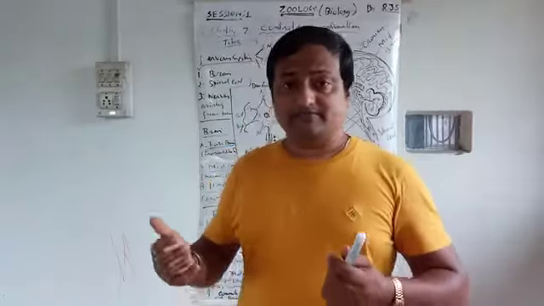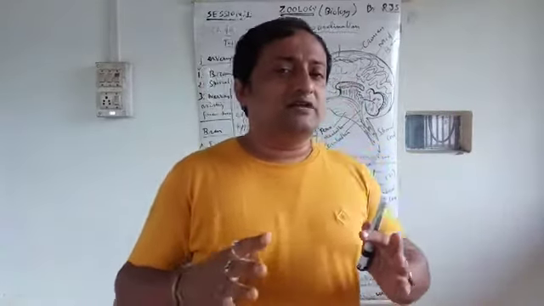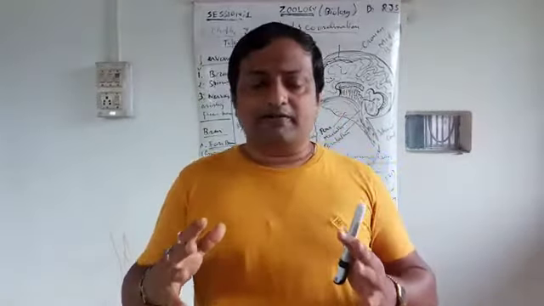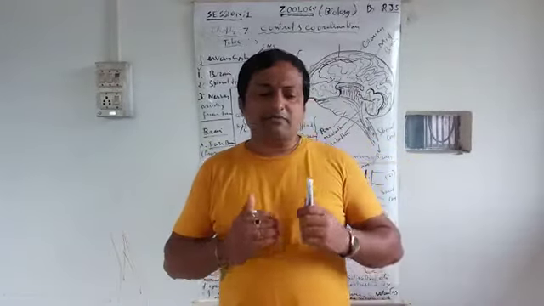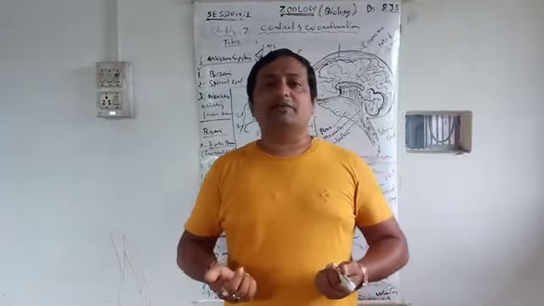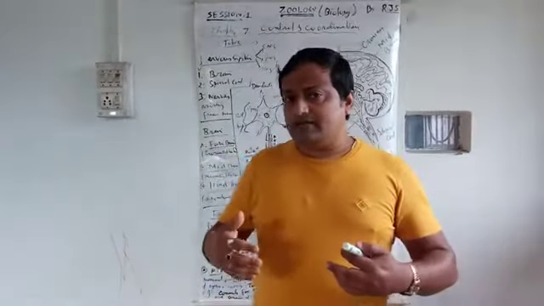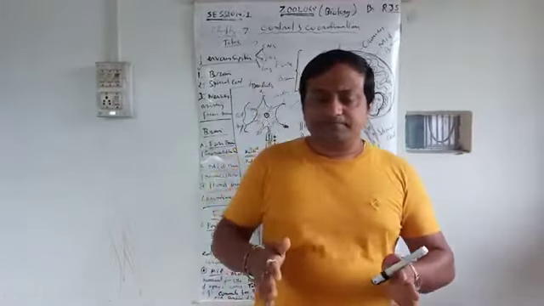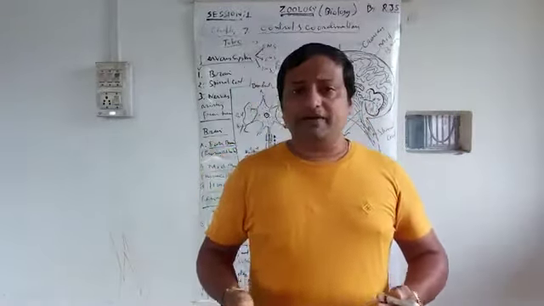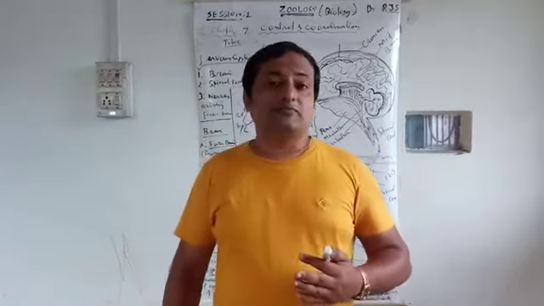Who provides this? Without control and coordination, you are not able to survive. That is the main function of control and coordination. Every time you must be in control, otherwise you face problems. With any fear factor, you immediately become alert. That is provided by our body. You should give some response to the environment, and the response should be immediate.